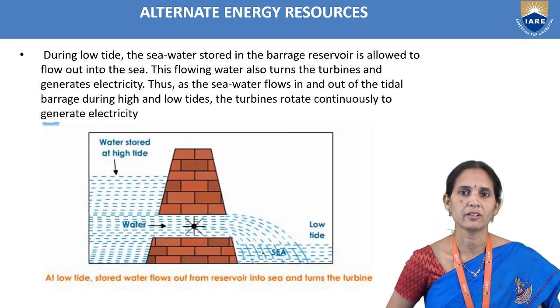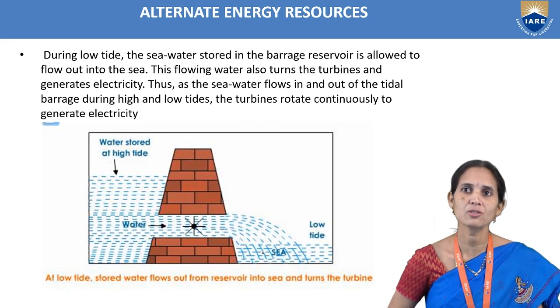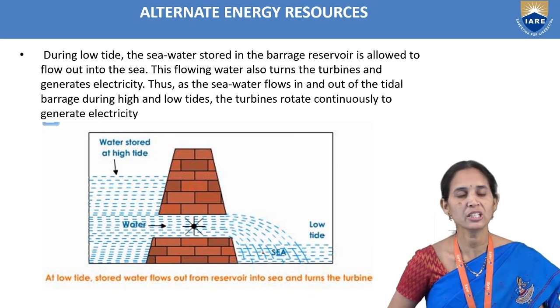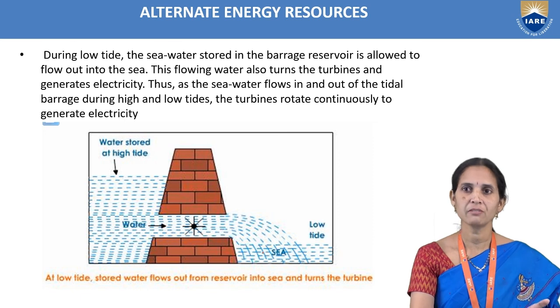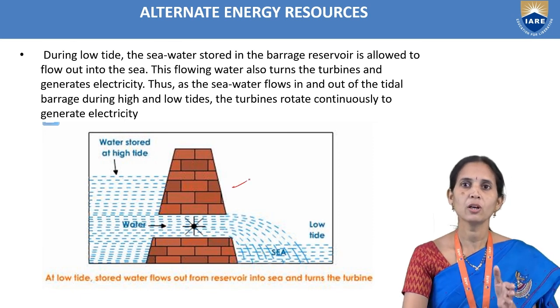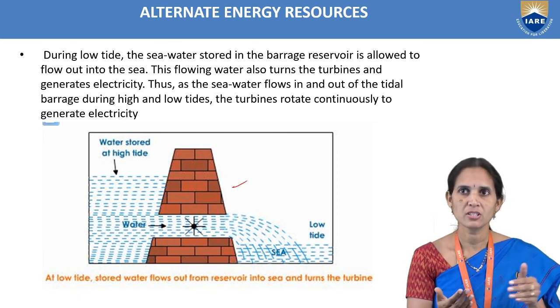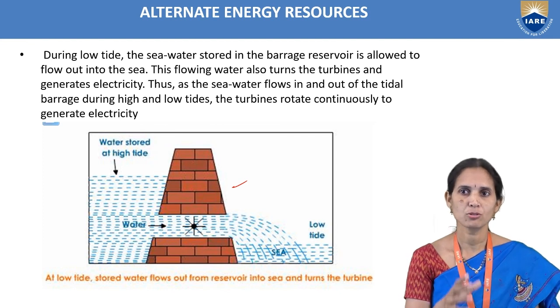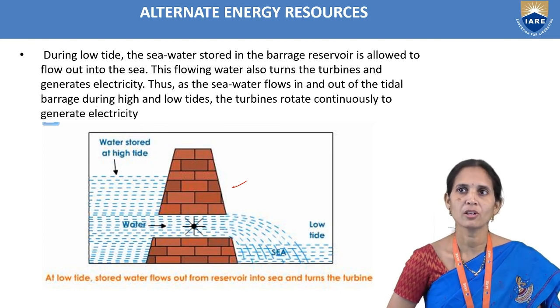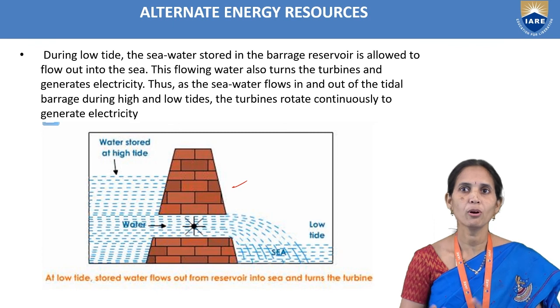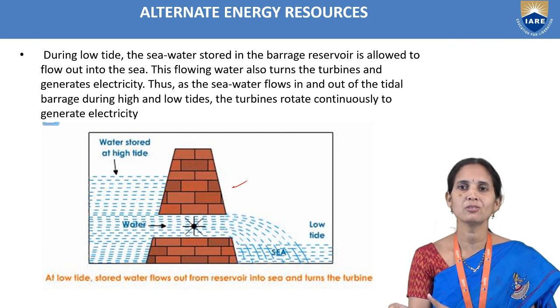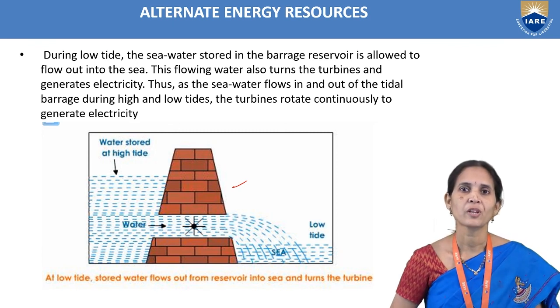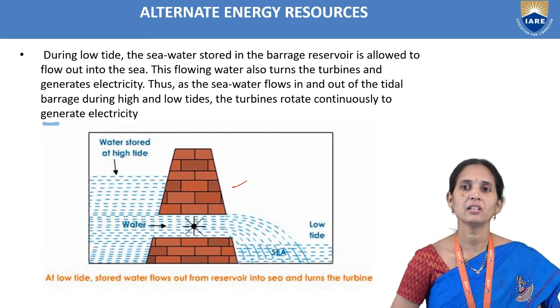During low tide, the sea water stored in the barrage reservoir is allowed to flow out into the sea. Again, we can see in the picture, in the low tide, the sea water that is stored in the barrage reservoir is allowed to flow out into the sea. This flowing water also turns the turbines and generates electricity.